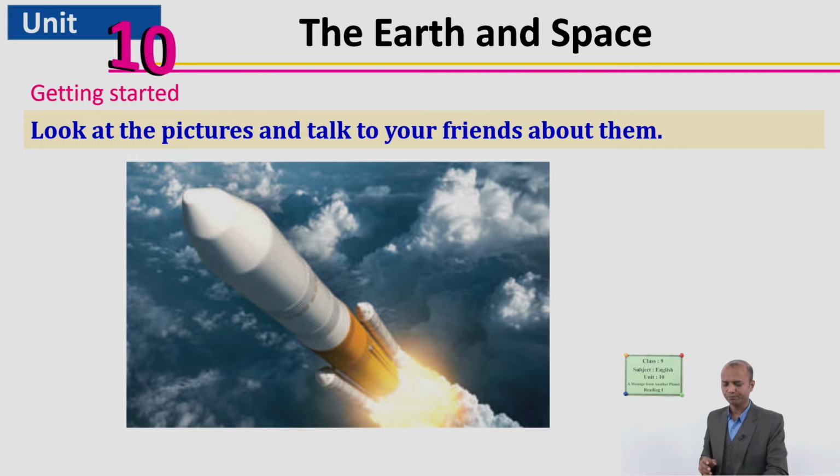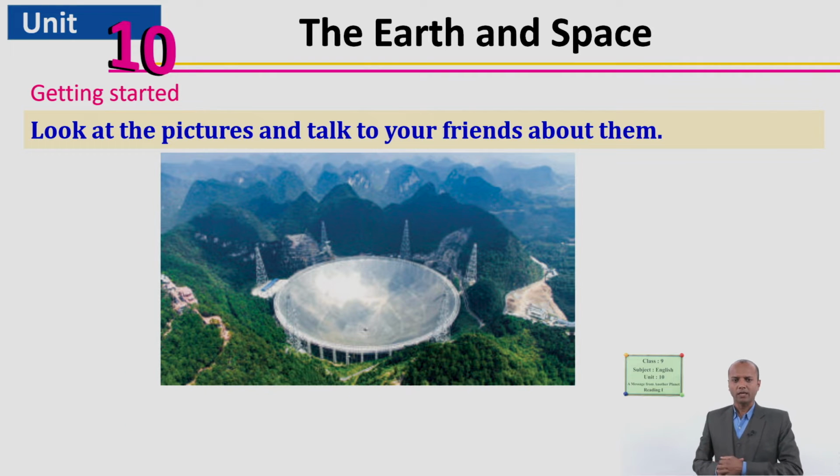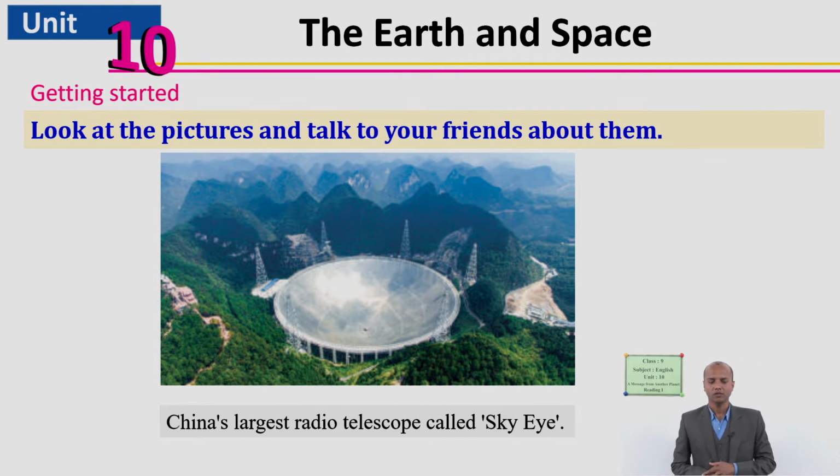Yes, wonderful. And what do you think, what is it? Very good. This is a telescope. Where is it? It is in China. This is the largest radio telescope, called Sky Eye, and it is in China.